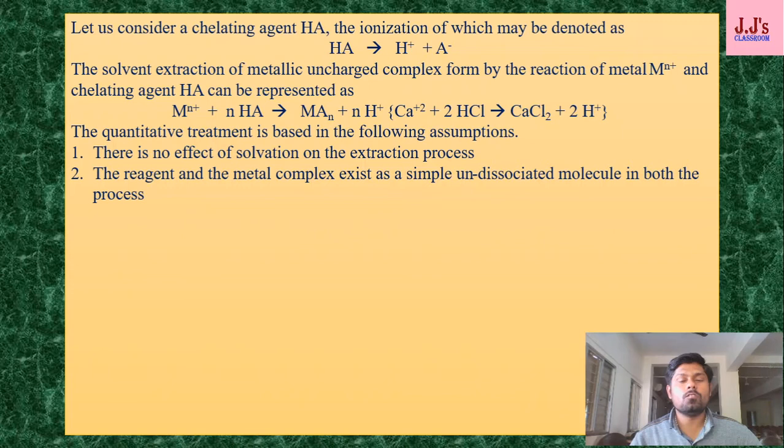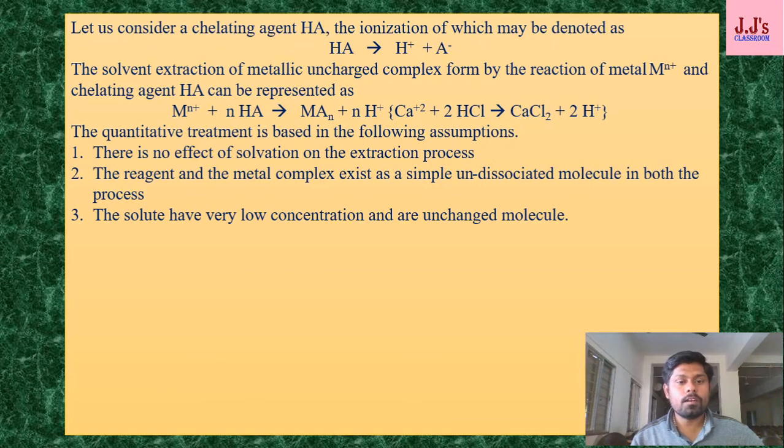That means they do not undergo any association or dissociation reactions. Number three, the solute has very low concentration, that is, it belongs to the dilute solution. We already discussed that the law of distribution is applicable to dilute solutions only, so the solute must have very low concentration and remain unchanged when it reacts with the chelating agent.